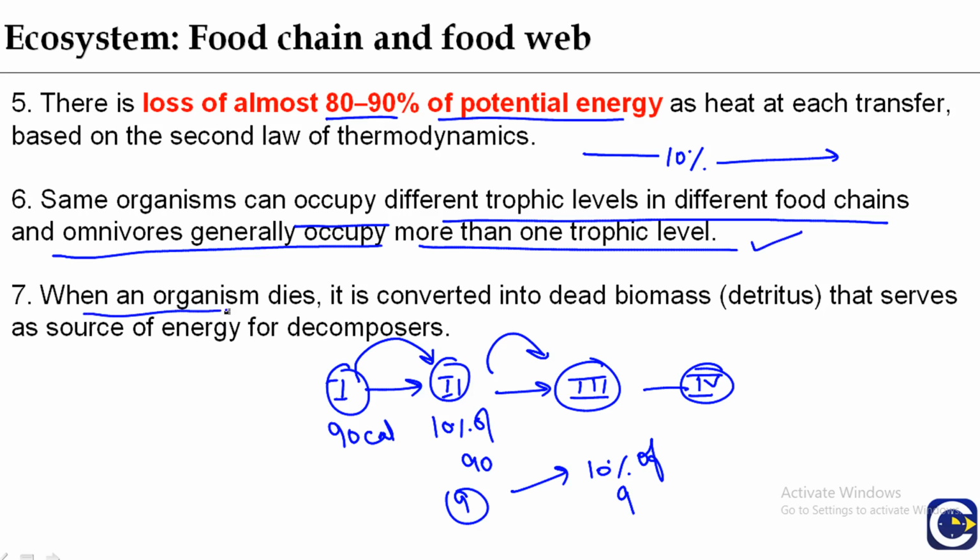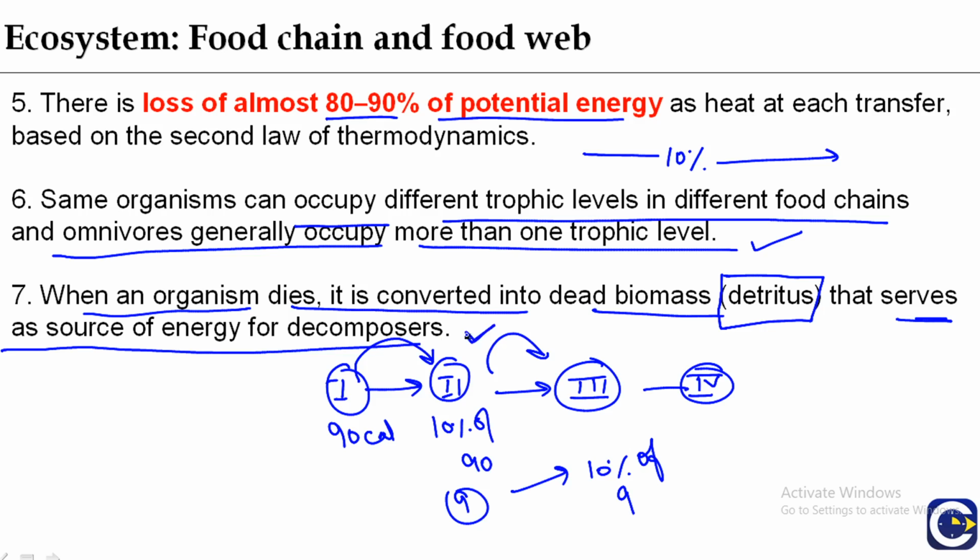When an organism dies, it is converted into dead biomass or detritus. The dead remains of living organisms, plants and animals, are known as detritus, which serves as a source of energy for decomposers. Decomposers are bacteria and fungi which decompose the detritus, and by means of decomposition there is a release of nutrients back into the ecosystem.